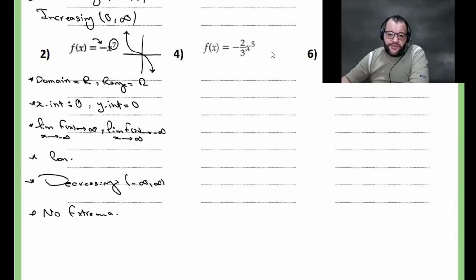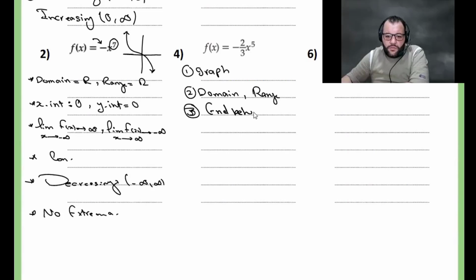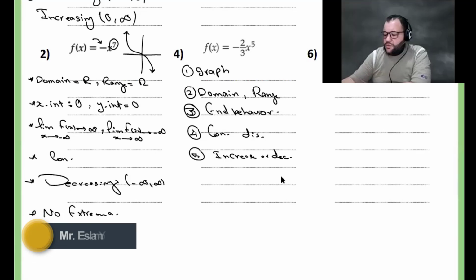After graphing number 1, for number 2, we need to find the domain and range. Number 3, we need to find the end behavior. Number 4, we need to find if it's continuous or discontinuous. Number 5, increasing or decreasing. That's all. We don't need anything else.